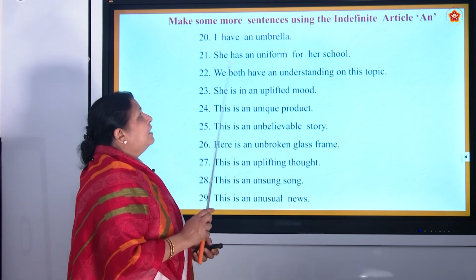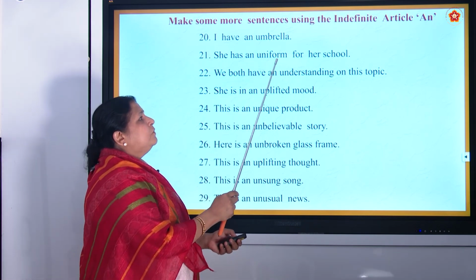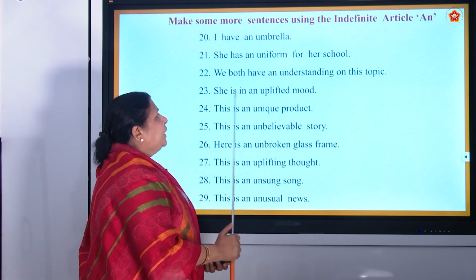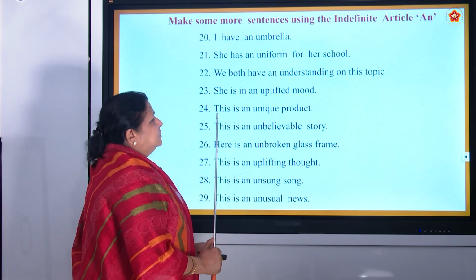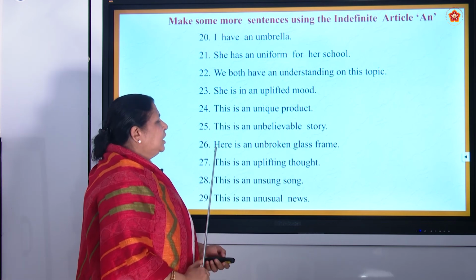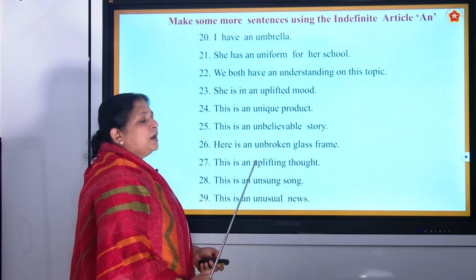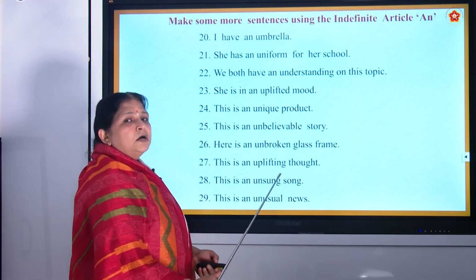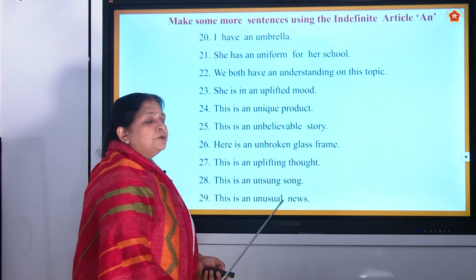Okay. So we'll have a quick recap. I have an umbrella. She has an uniform for her school. We both have an understanding on this topic. She is in an uplifted mood. Very good. Then this is an unique product. This is an unbelievable story. Here is an unbroken glass frame. Then this is an uplifting thought. Very good. Yes, this is an unsung story. See how well you all are reading. I am very happy. This is an unusual news.